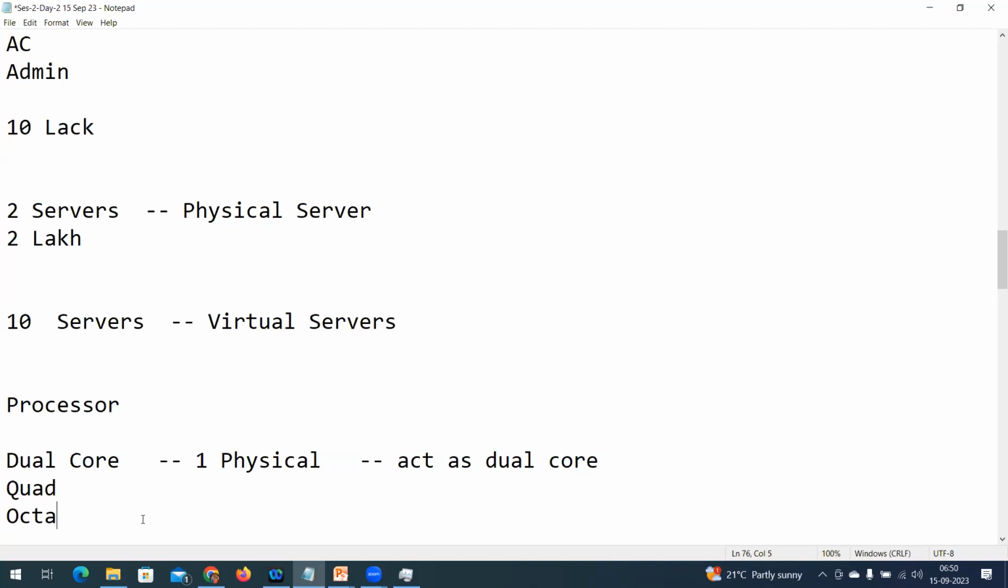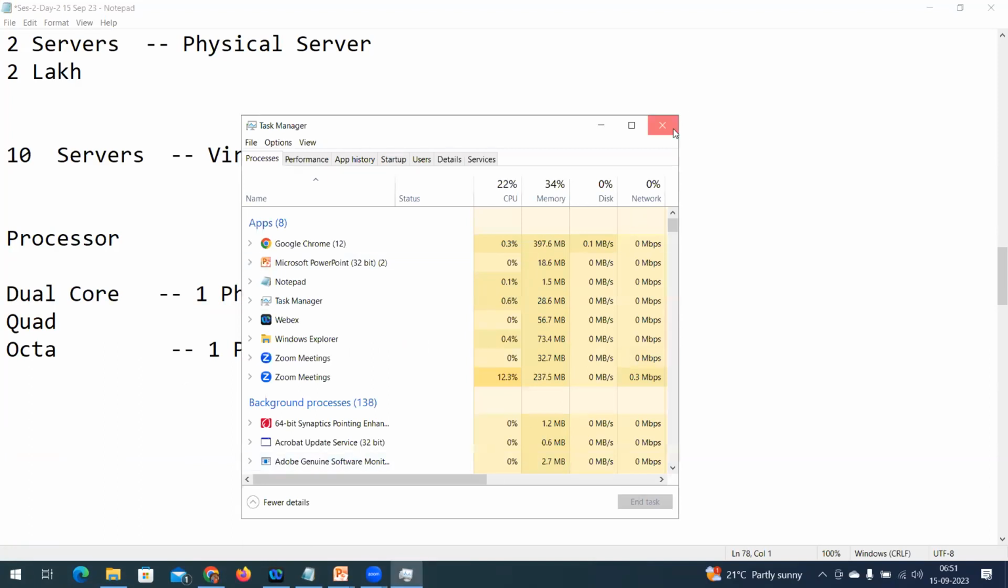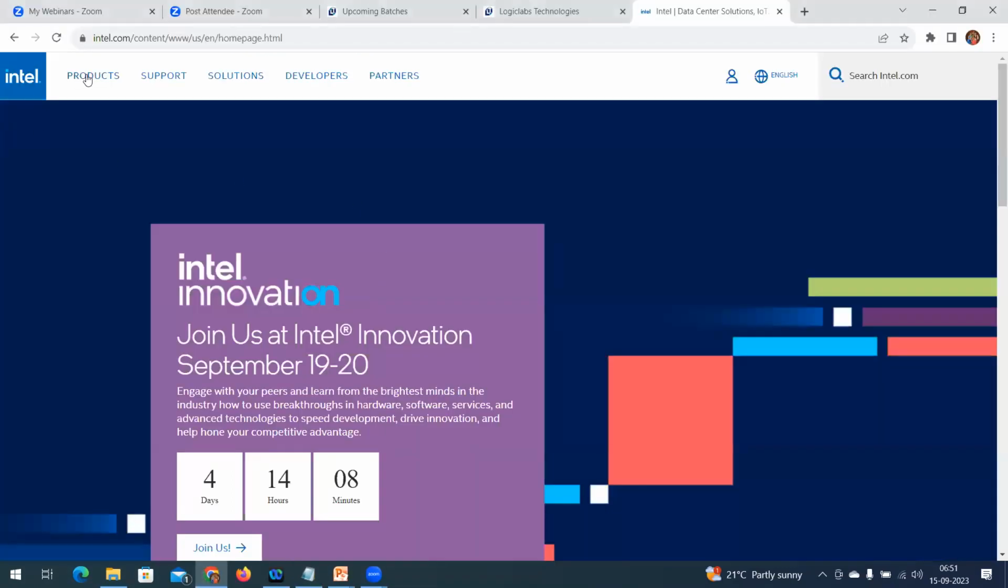In the same way, in octa, what is the function it is going to do? It is going to have one physical processor. The physical appearance is only one, whereas it is going to perform 8 instructions per given second. That is the processor capacity. Now, you need to understand what processor we are going to install in this particular server model and what the configuration is. That's where we are going to understand physical processor, what a core is, how many cores it can support. Because while working on virtualization, we are going to see these products.